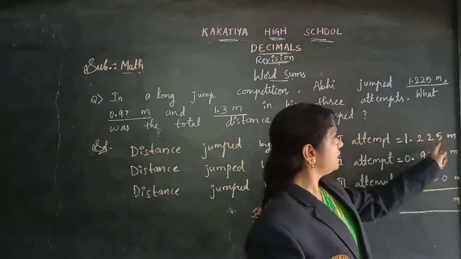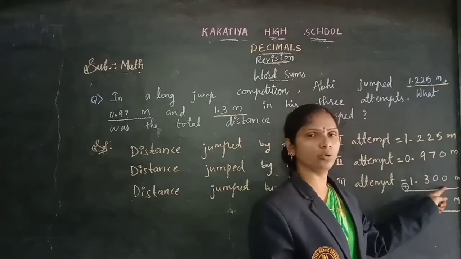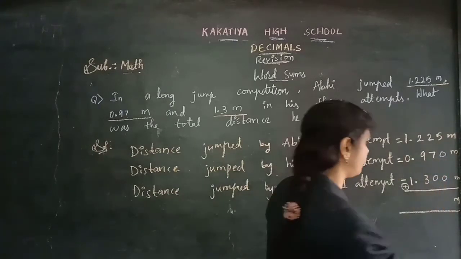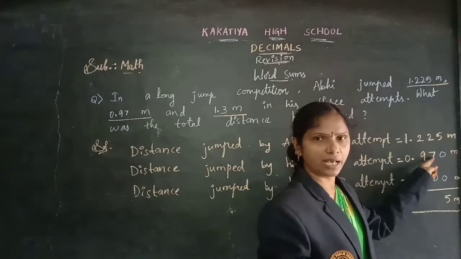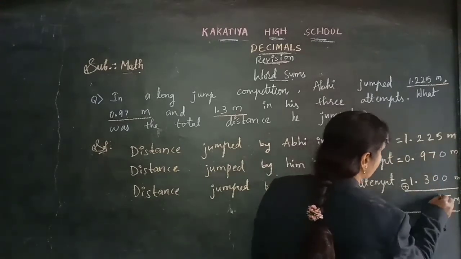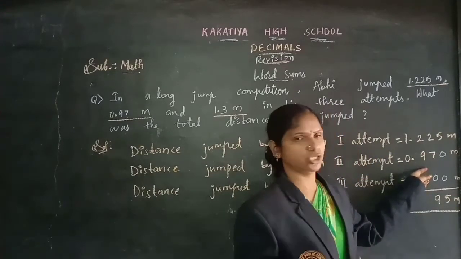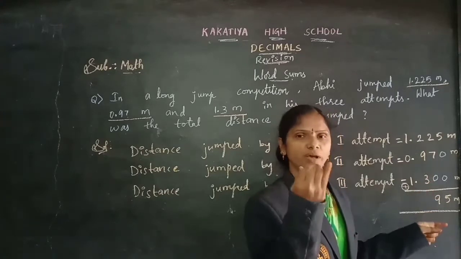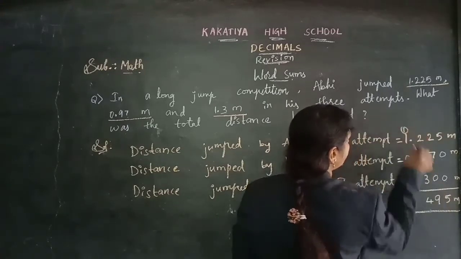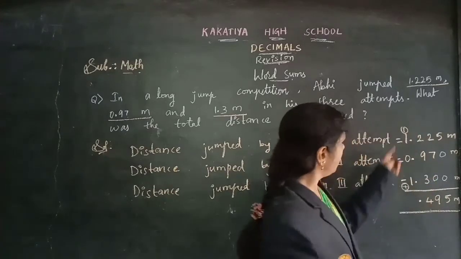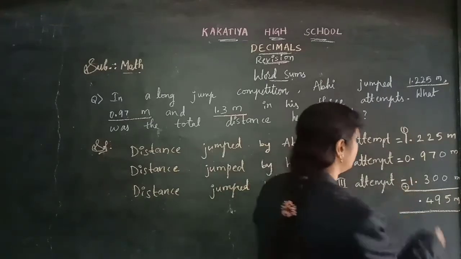Now let's add this: 5 plus 0 plus 0 is 5. So here 5, and 2 plus 7 is 9. 9 plus 0, again 9 here. Now 2 plus 9 is 11, children. 11 plus 3 is 14. So 14 here: 4, and 1 carry, and here the decimal point, children. Now 1 plus 1 is 2, 2 plus 0 is 2, 2 plus 1 is 3.